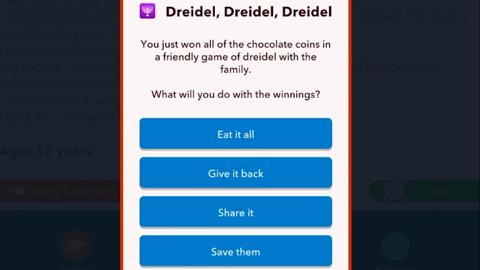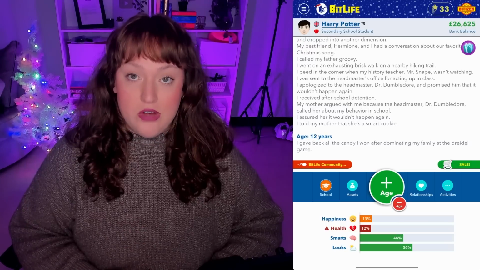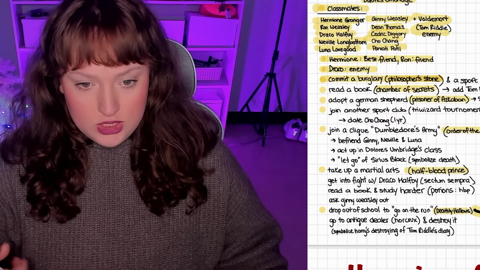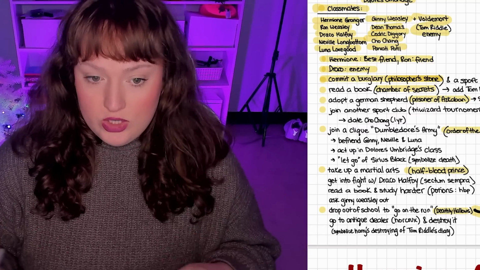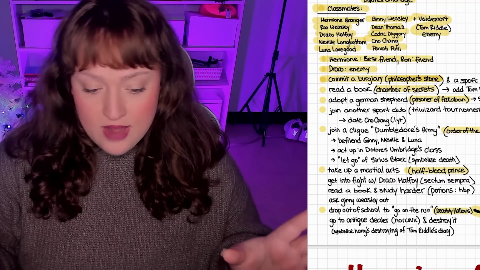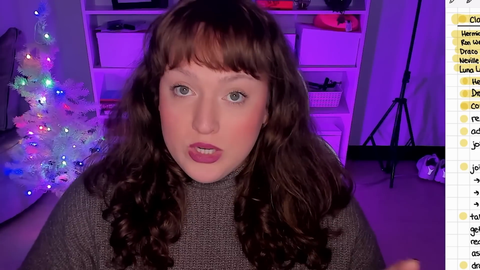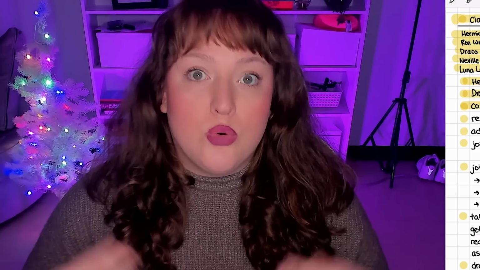You just won all of the chocolate coins in a friendly game of Dreidel with the family. What will you do? I'm gonna give it all back because I'm scared of them. We officially get access to Tom Riddle's diary, and technically this is where Harry destroys the Horcrux, but we can't do that yet. So to symbolize this, we're going to read a book, and we're going to add Tom Riddle as our enemy, which is already done, and now we're actually going to interact with him.